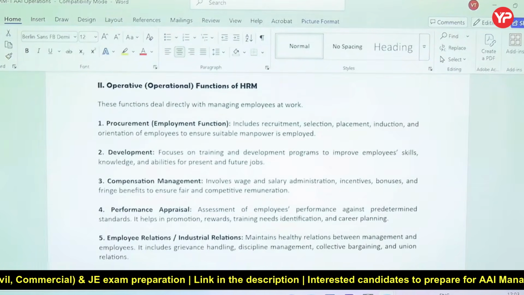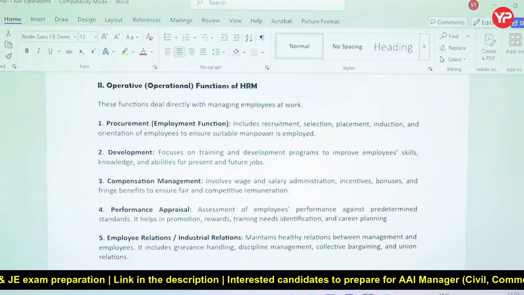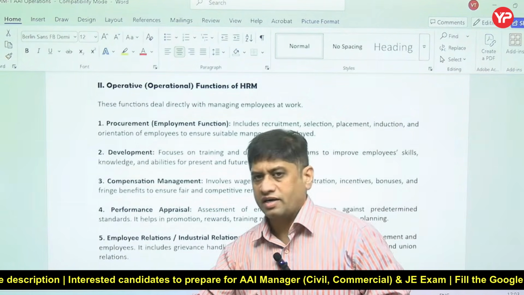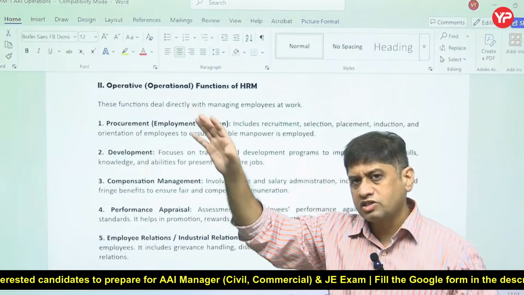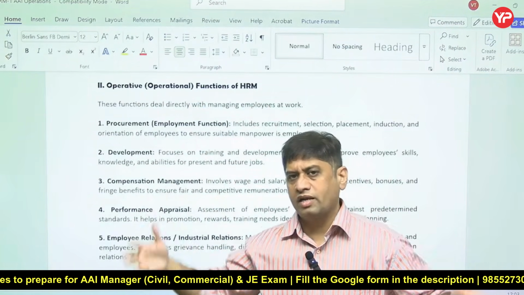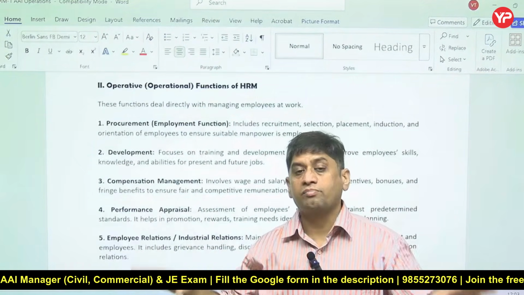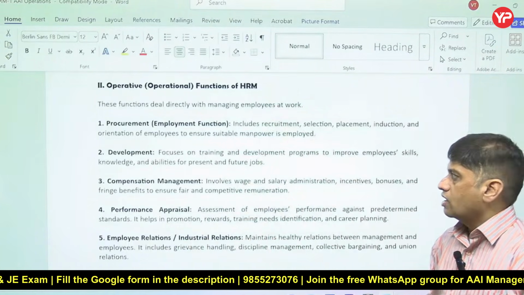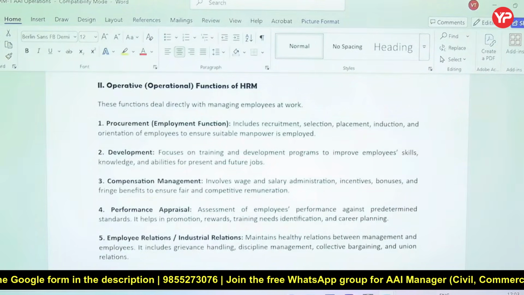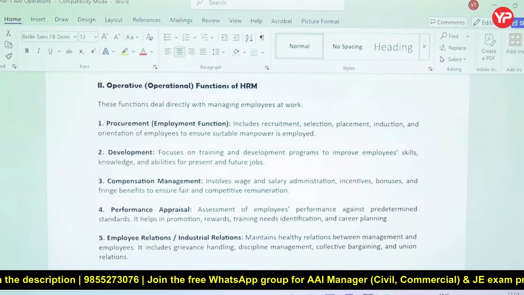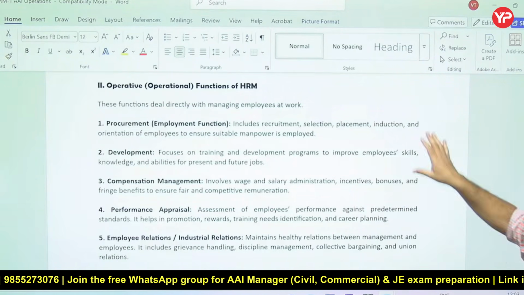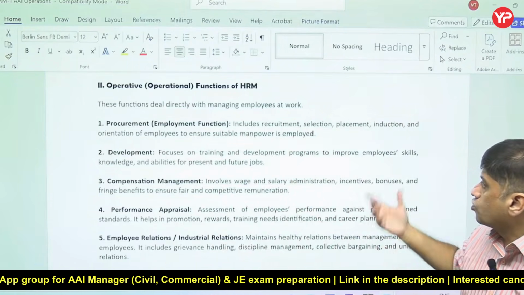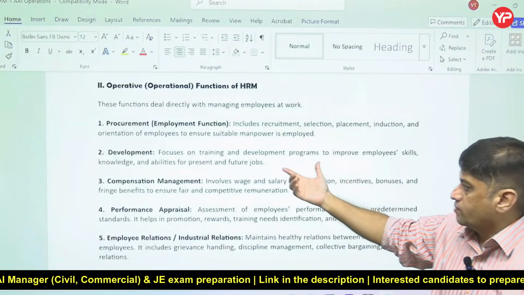Then operational functions of HRM. This deals with the employees who are working. Managerial functions were top management, the senior people who are sitting and planning, and operations is at the ground level. So employee procurement: recruitment, selection, placement, induction. Now the HR manager will start recruiting, and that is operations. So let's recruit the people as per our planning.